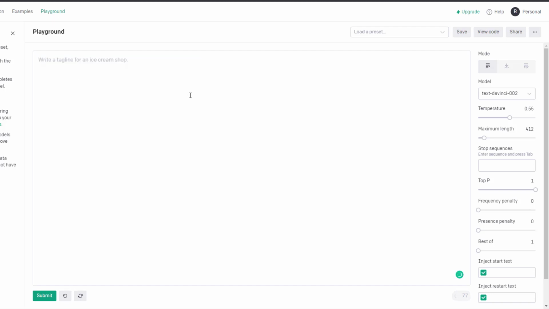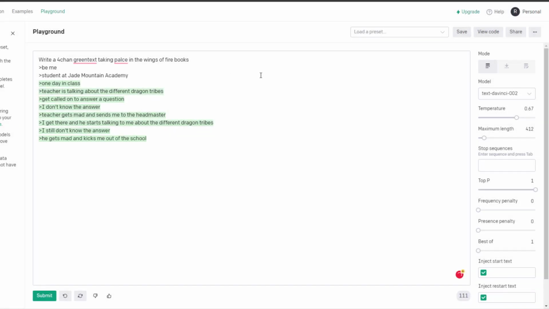So let's delete that, and let's add a new one. Write a green text taking place in the Wings of Fire books. I'm going to put 4chan green text to be more specific. Be me, student at Jade Mountain Academy. Let's be more specific there. And temperature goes up a bit more.